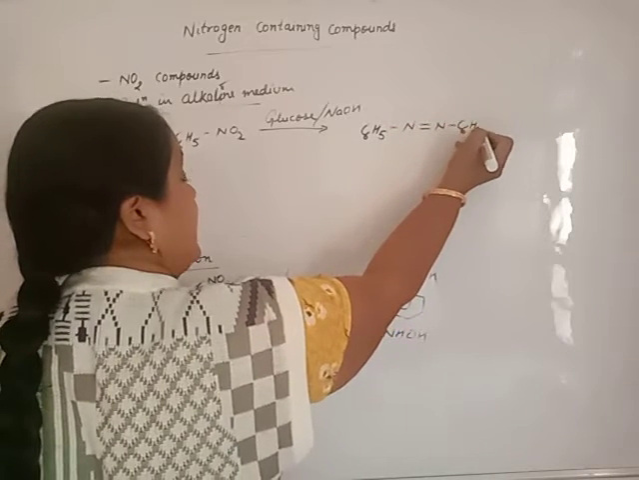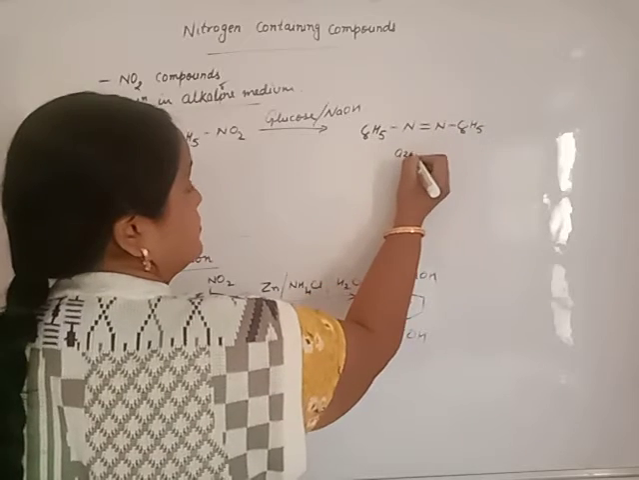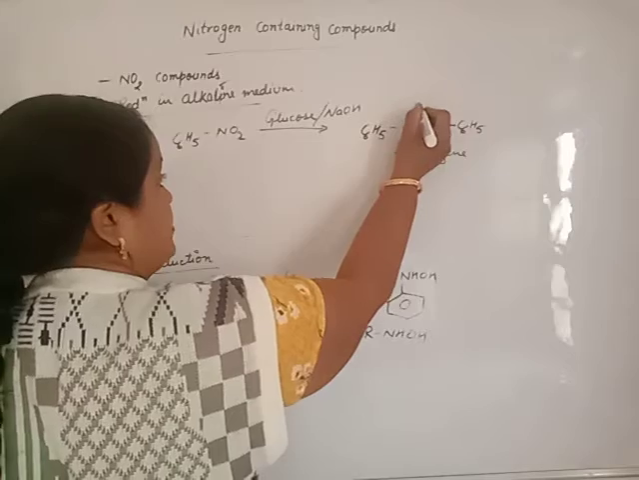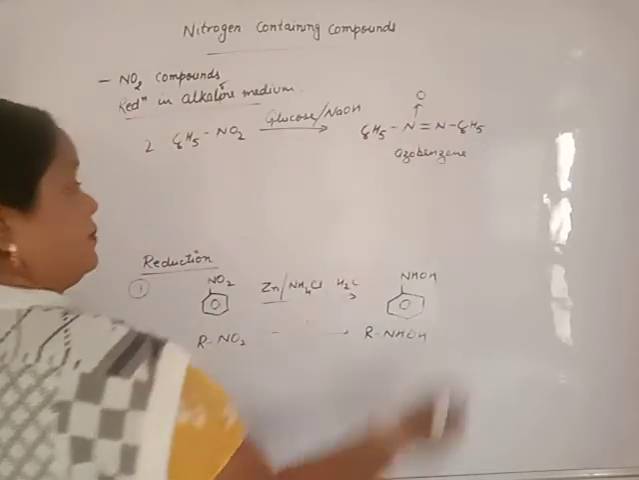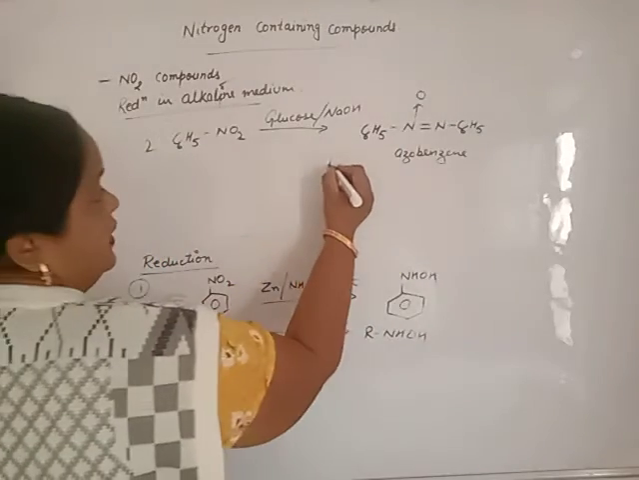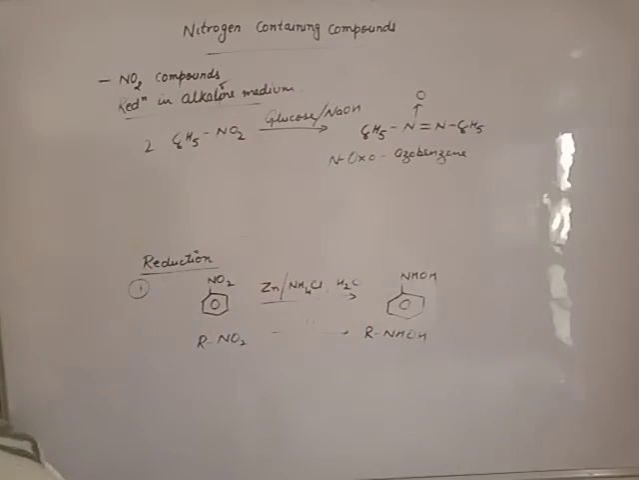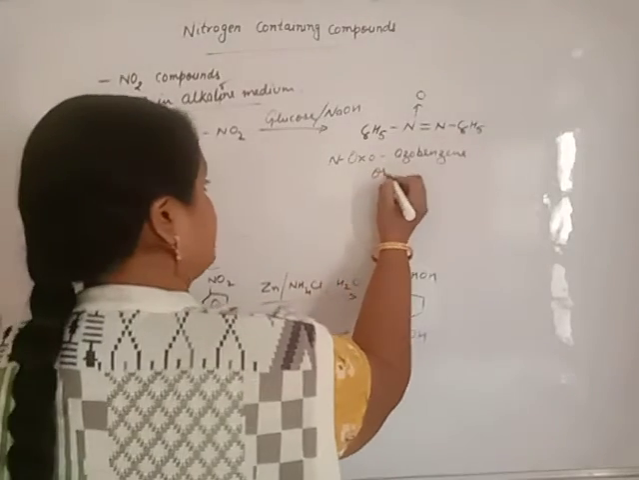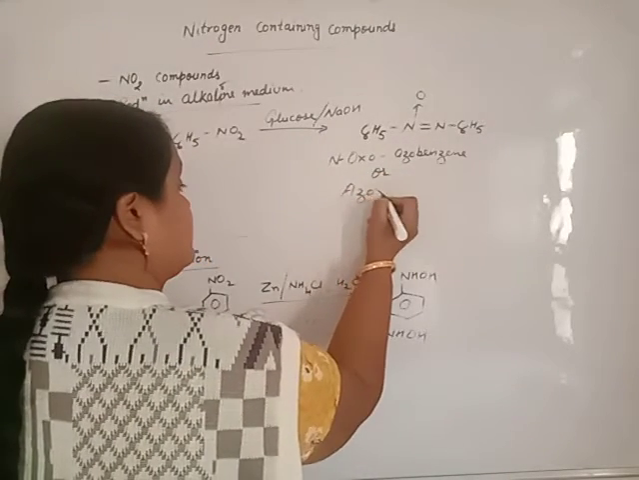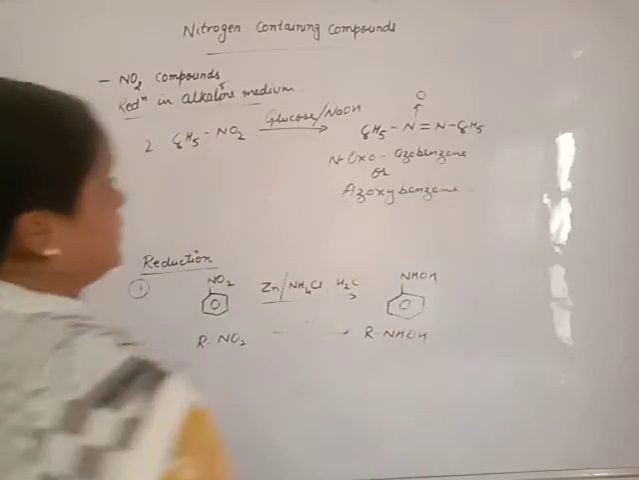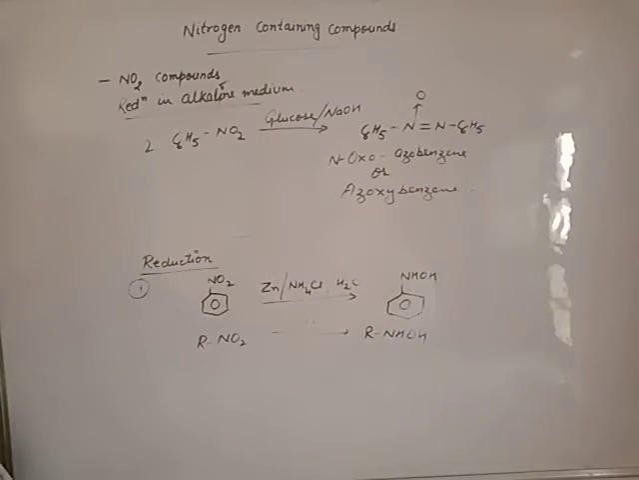With 2 moles of this one, reduction takes place and we will get a nitrogen-nitrogen bond. This is known as azobenzene. And when one of the nitrogens has oxygen combined with a coordinate bond, it is known as N-oxoazobenzene, or you will say azoxybenzene. Both are correct names. You will use any one of them.